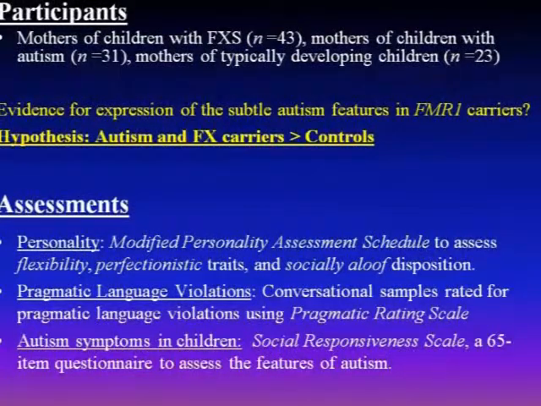We wanted to match on gender, so we included only mothers of individuals with idiopathic autism and mothers of typically developing children who were screened for any sort of developmental difficulties that could be indicative of autism. And the mother groups were matched on age, socioeconomic status, and race and ethnicity.